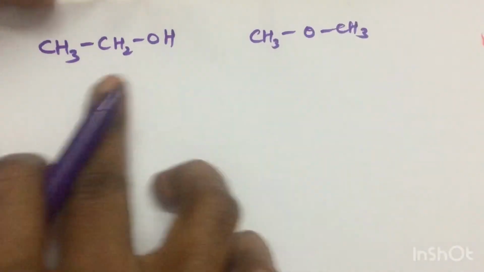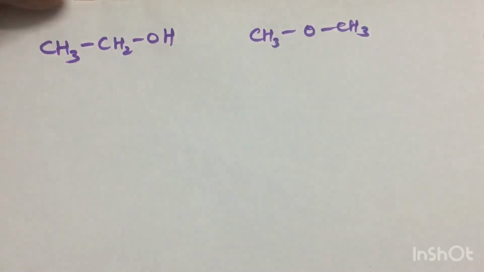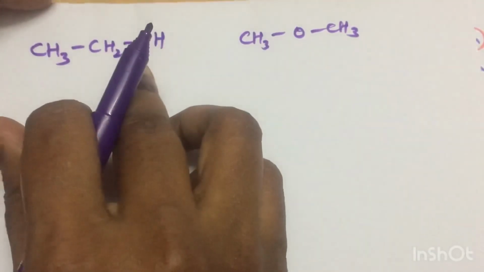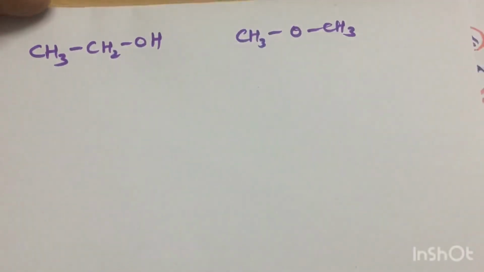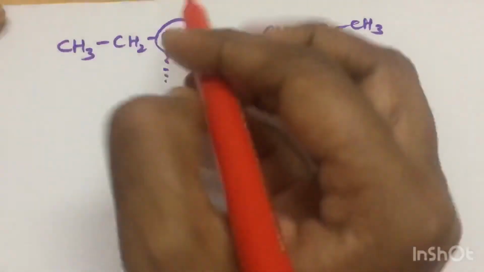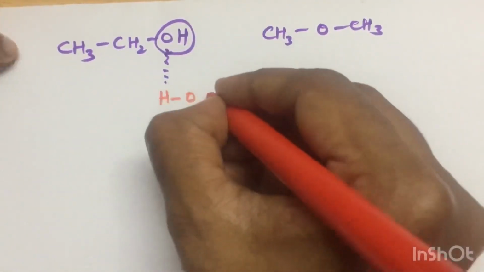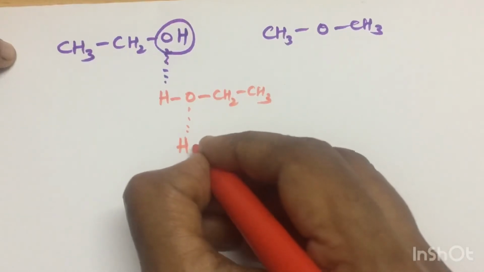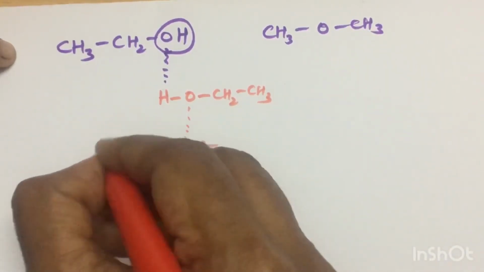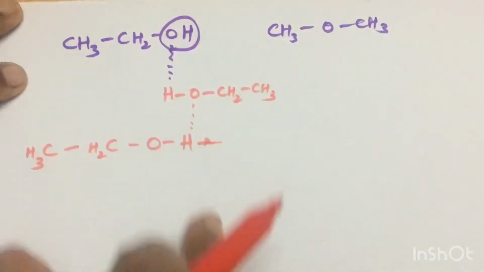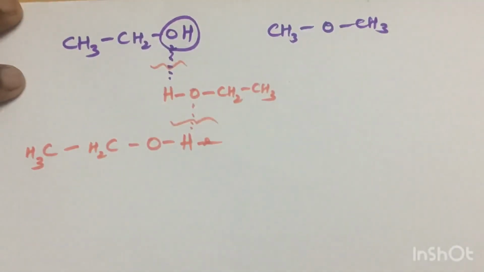See, if you look, these have the same molecular formula and the same molecular weight, but what about their boiling points? Here, if they ask about boiling point, you can surely say, see, this is an alcohol. It must be involved in hydrogen bonding with another alcohol, and so this continues. So there is an intermolecular attraction called hydrogen bonding.